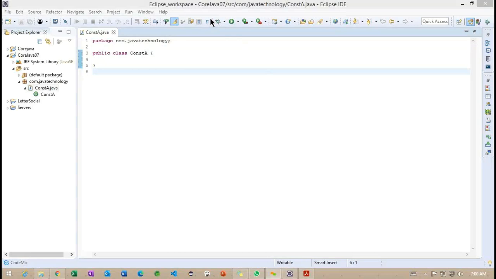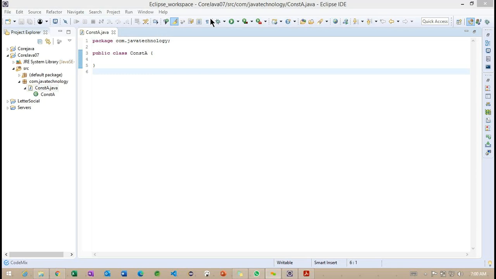Good morning, everyone. So in the last class, we introduced our new concept called packages. So using the packages, what are the advantages we are going to get? Today we are going to discuss that. In the last class, we had a simple example on packages. So basically, what are the advantages we are going to get?